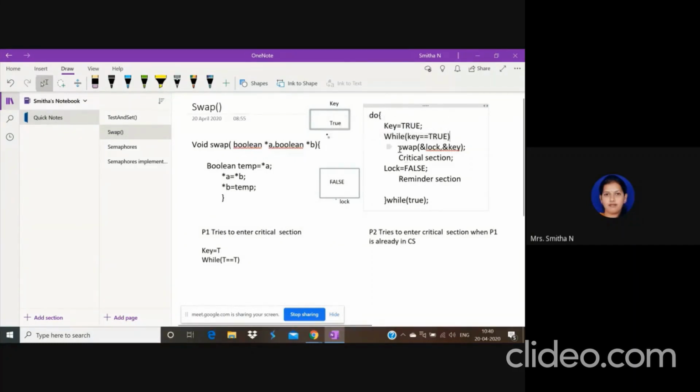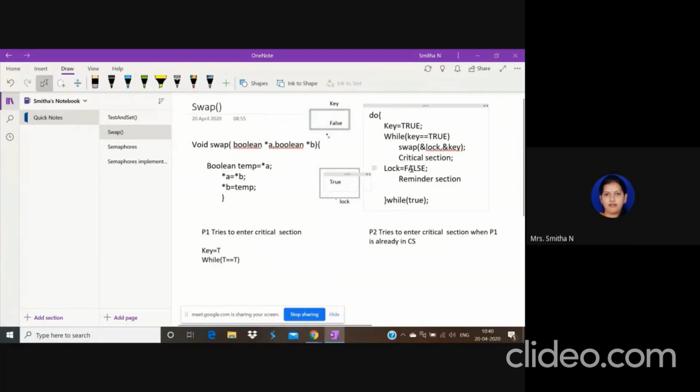The critical section is inside the while for swap. So the swap method will be called. We go here, lock is false, key is true. The contents of these two locations will be swapped. So key becomes false, and then lock becomes true.